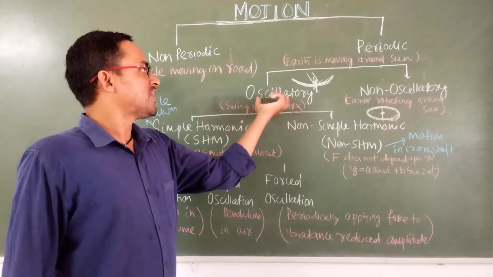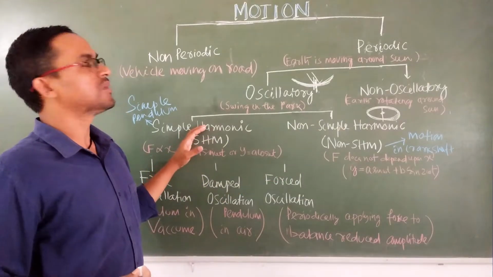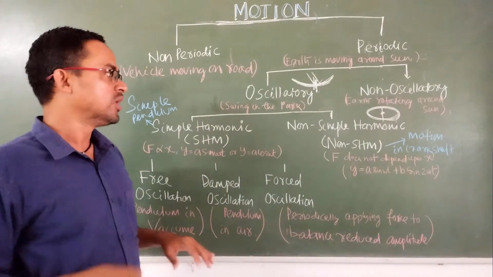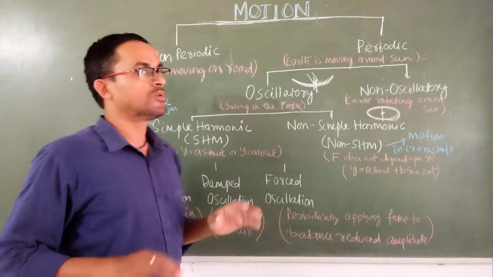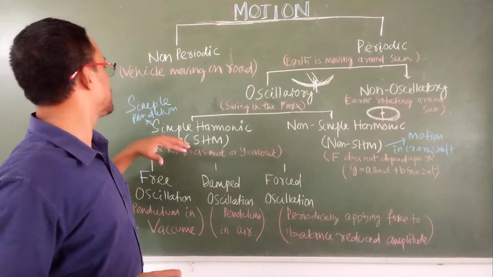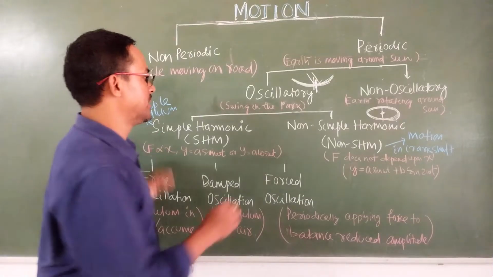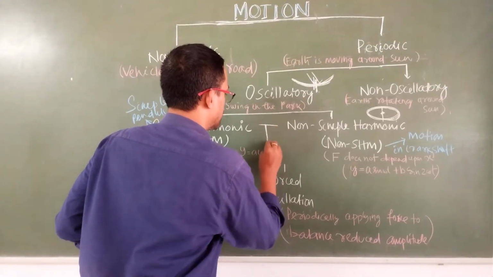What do we get here? First it should be oscillatory, meaning the motion should be to and fro. In the simple harmonic case it should be to and fro, and in the case of non-simple harmonic motion also it is to and fro. But what is the difference here? For simple harmonic motion, the best example is the simple pendulum.